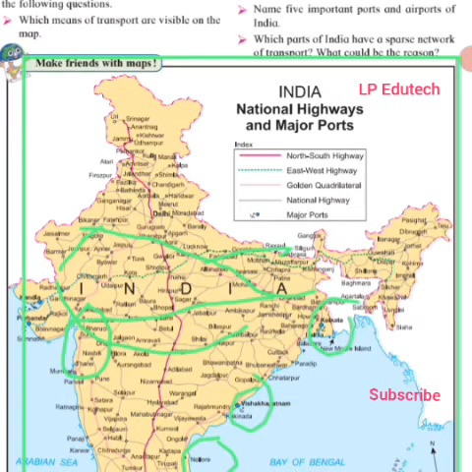So these are the examples. And 5 important airports: Mumbai, Pune, Delhi, Bengaluru and Thiruvananthapuram. So these are the things which are available here.